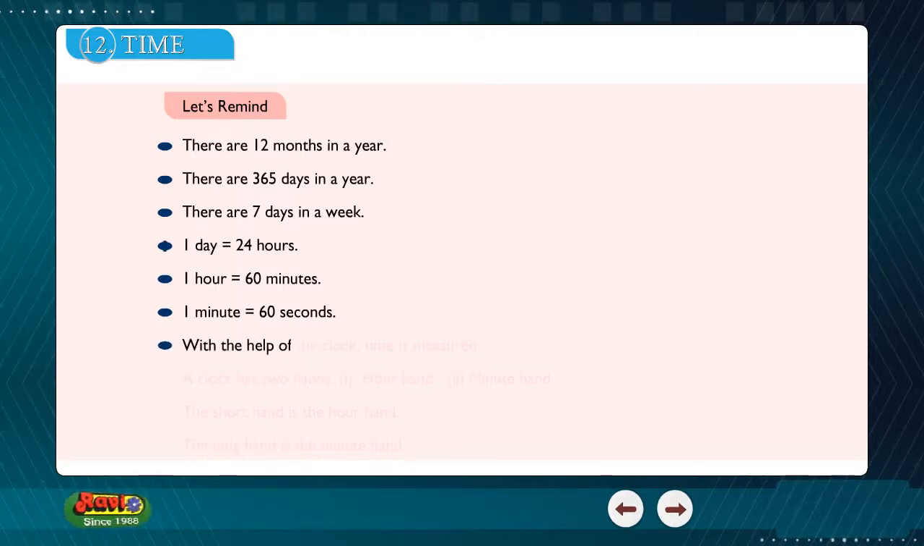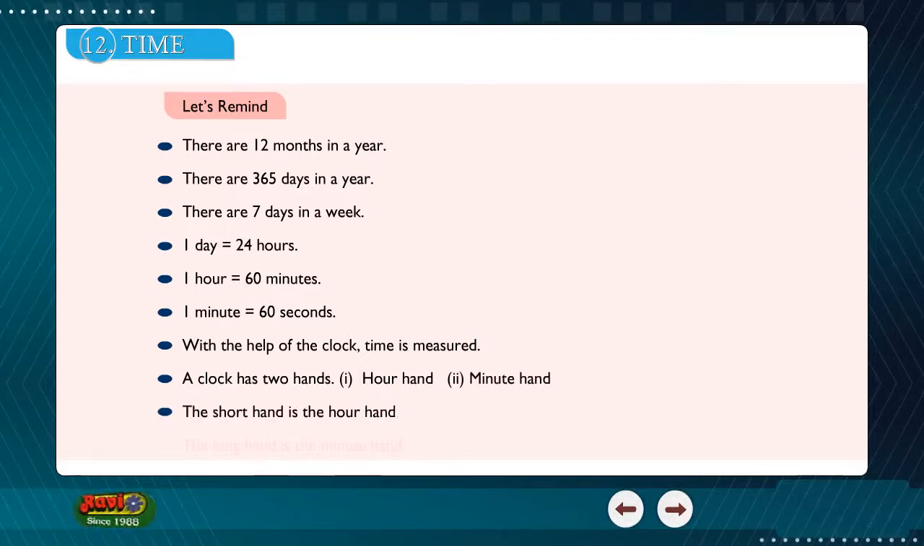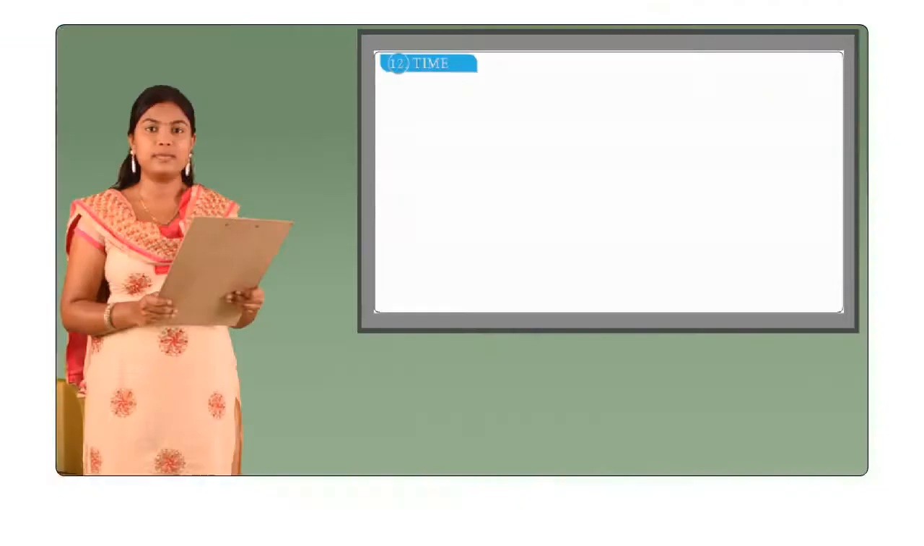With the help of the clock, time is measured. A clock has two hands. 1. Hour hand. 2. Minute hand. The short hand is the hour hand. The long hand is the minute hand.